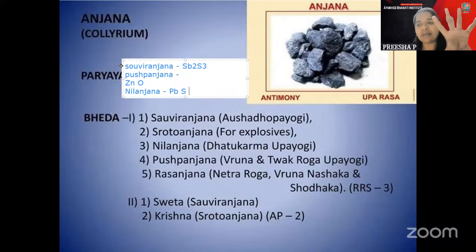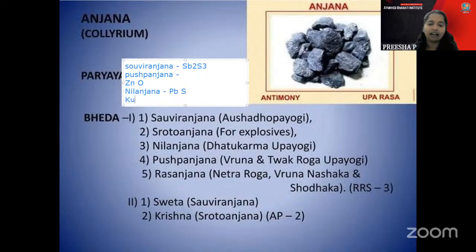Then coming to the 6 types. There are 5 types of Anjana, which is told according to Samchandar. But there are 6 types, which is told according to Rajanigantu. All the 5 types which we have mentioned, Sauviranjana, Rasanjana, Shrotoanjana, Pushpanjana, and Neelanjana, plus you have to add Kulattanjana there. If you add the Kulattanjana, there are 6 types according to Rajanigantu.